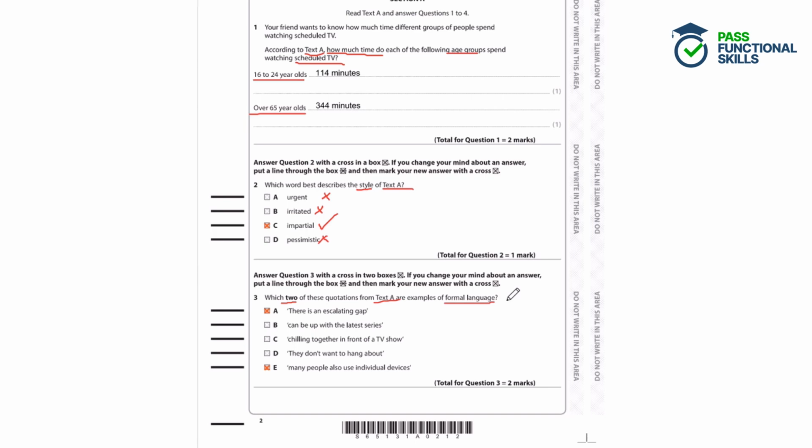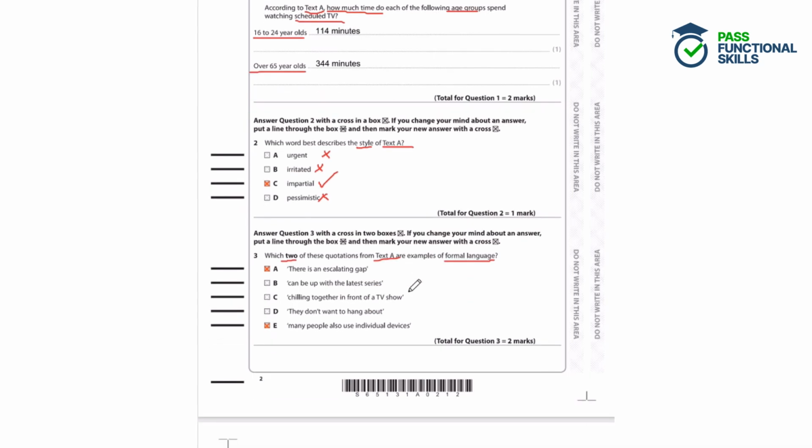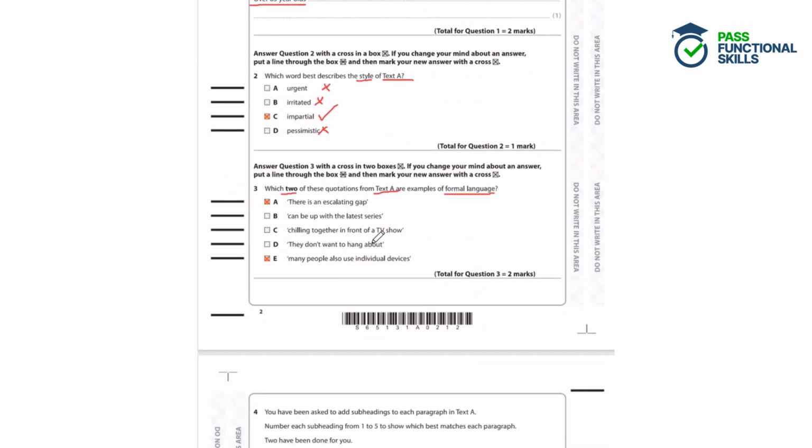Whereas an informal text is the kind of text that you would see when friends are communicating with each other, and it would use slang terms and language that isn't proper English, slightly less formal. So let's find the formal ones.